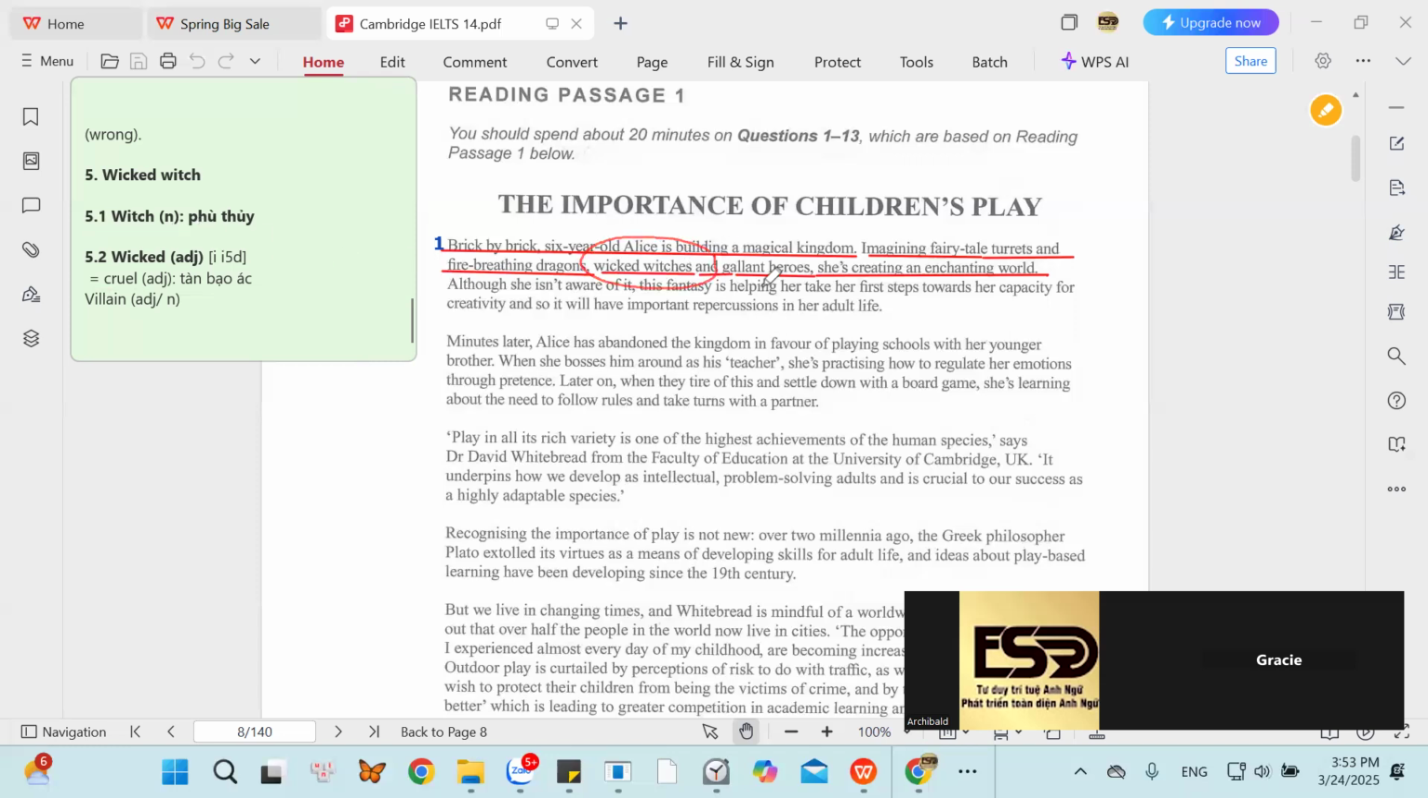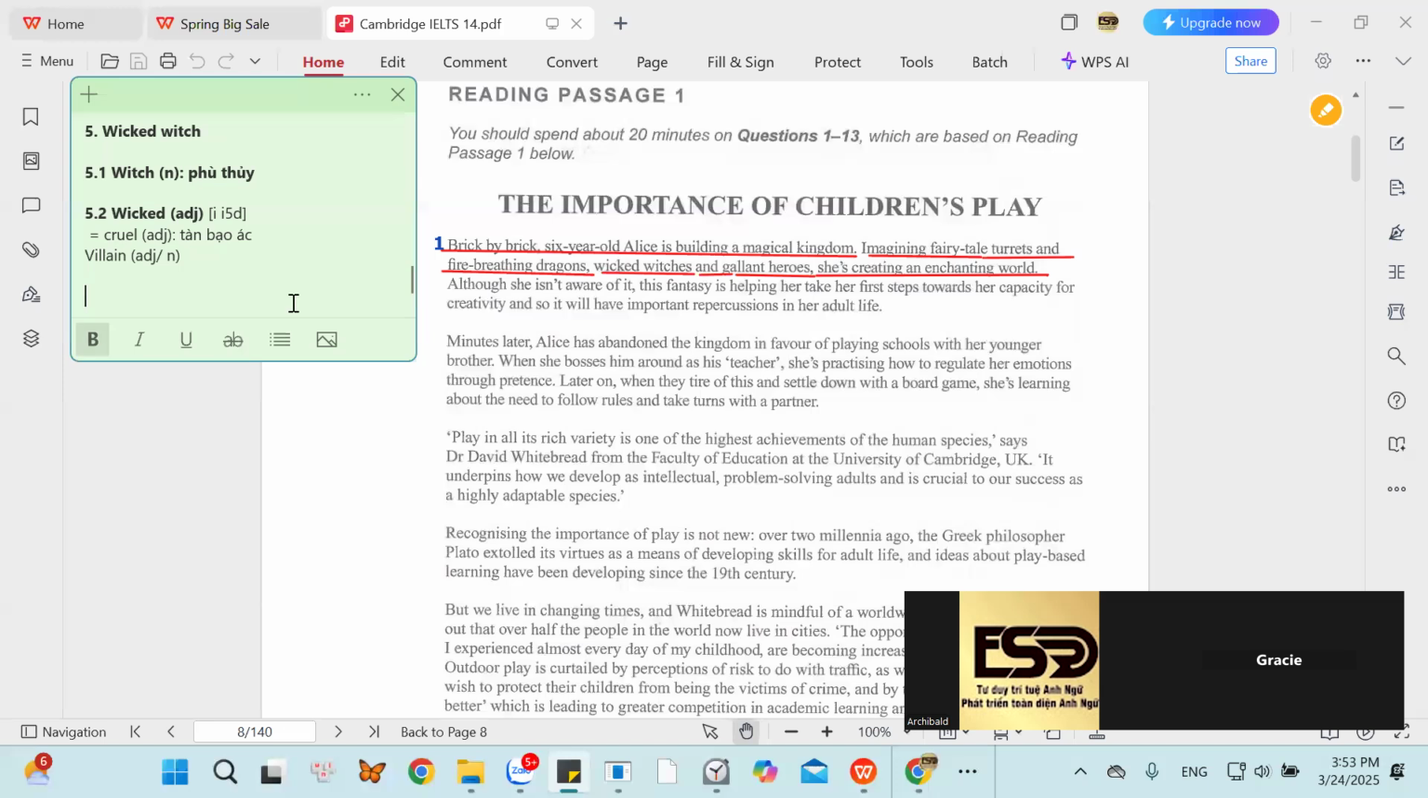So wicked witch, and gallant heroes. Gallant. Vietnamese, please. Gallant, all right? Gallant, e dọc ở phía trước và ở phía sau. E dọc nhớ nha. Gallant. A gallant man means a polite man and a kind man. Polite and kind in English. That is being gallant.